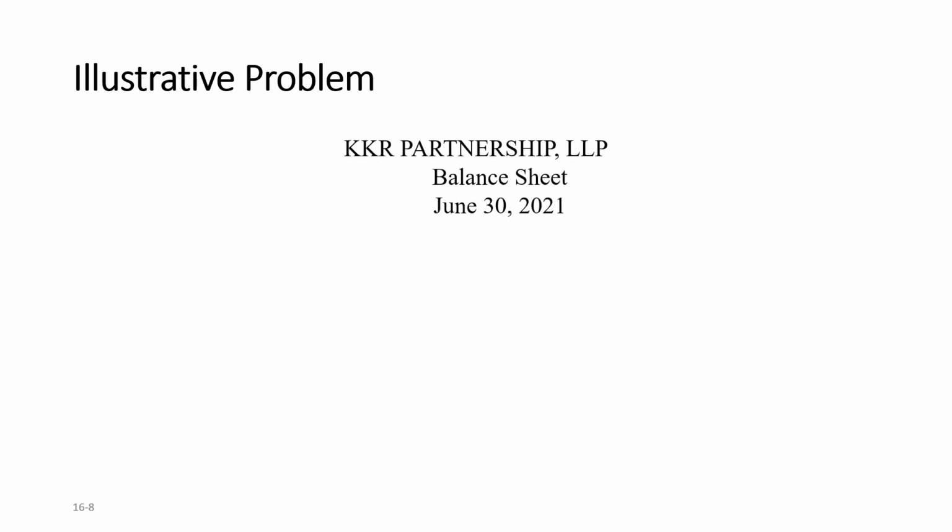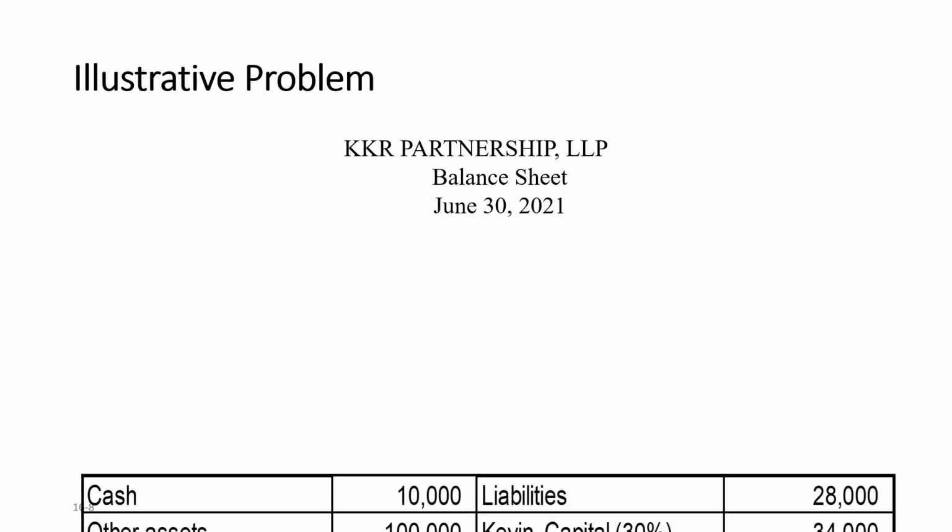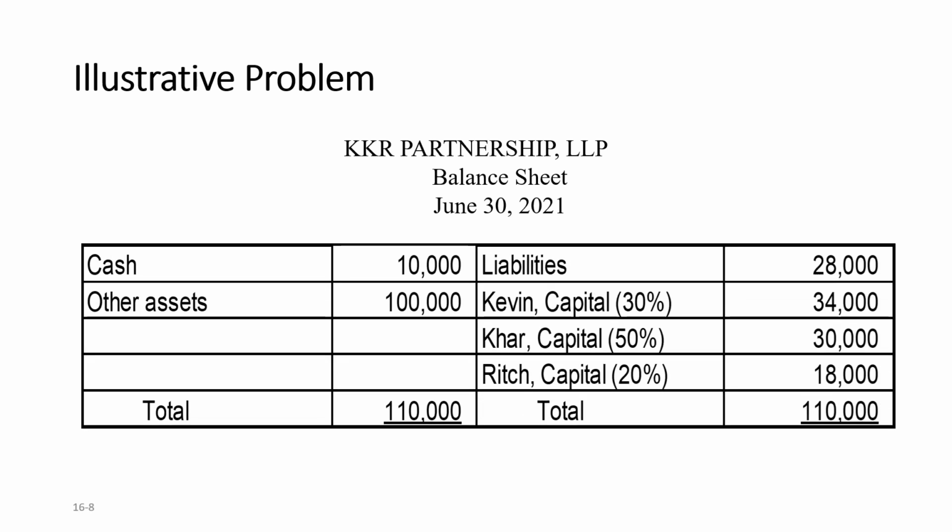Okay, so we would have an illustration so that you will be able to identify. Let's assume that the KKR Partnership Limited balance sheet on June 30, 2021 has the following. We have cash 10,000, other non-cash assets 100,000, so our total assets would be 110,000. Liabilities is 28,000. Then Capin capital is 34,000 with a P&L of 30%. Car capital is 30,000 with a P&L of 50%, and Rich capital is 20,000 with a P&L of 20%. All in all, our liabilities and equity section will equal our total assets, which is 110,000.